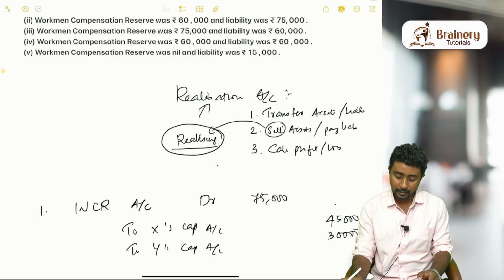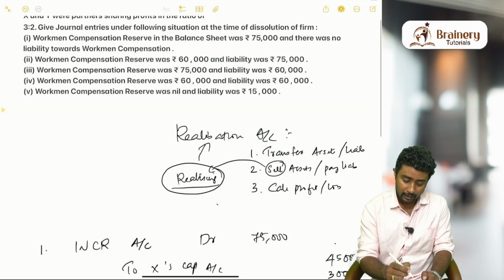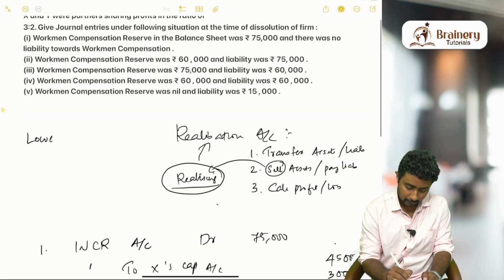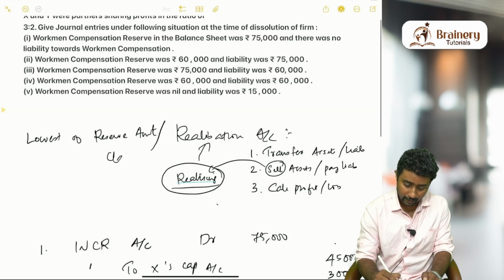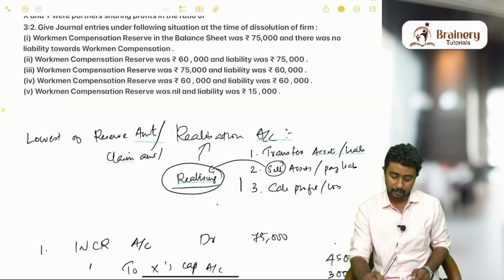How much should be transferred? There is a shortcut for that. The lowest of the reserve amount or the claim amount should be transferred. Lowest of reserve amount or claim amount.